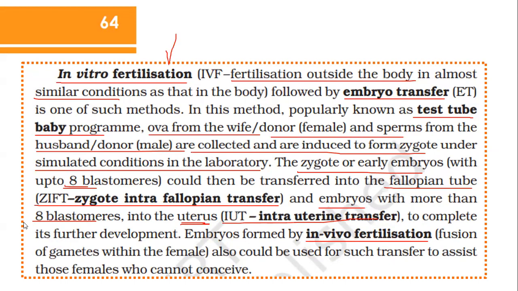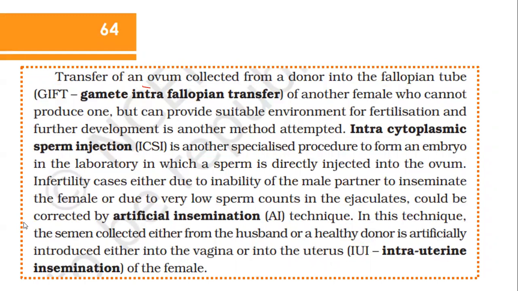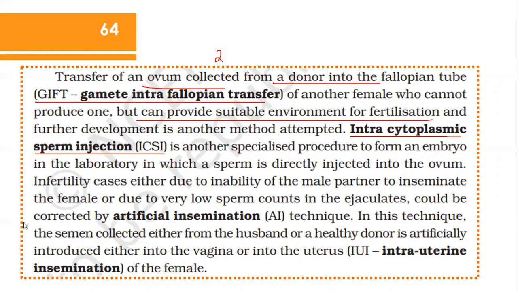And the embryos formed by in vivo fertilization. So right now you will get the difference between in vitro fertilization and in vivo fertilization. In vivo means fusion of gametes happens within the female. That can also be done for those females who cannot conceive. Transfer of an ovum collected from a donor into the fallopian tube of another female who cannot produce one but can provide suitable conditions for fertilization and implantation is called gamete intra-fallopian transfer, or GIFT. Next method is intracytoplasmic sperm injection, or ICSI. So, gamete intra-fallopian transfer is the second method. Intracytoplasmic sperm injection is the third method.